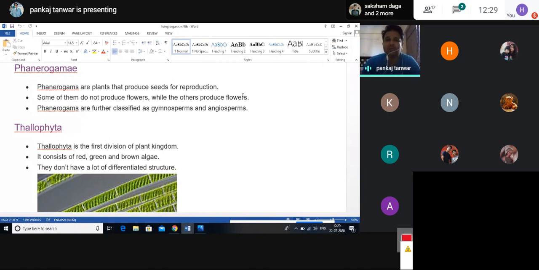So these plants are a more advanced version of the plant kingdom. If we compare cryptogams and phanerogams, phanerogams are more advanced than cryptogams. That's why they produce seeds and mainly participate in sexual reproduction.